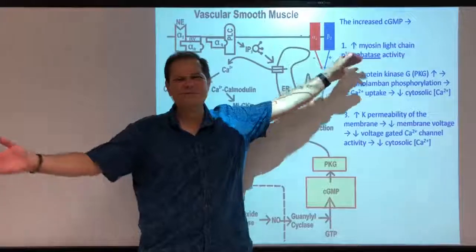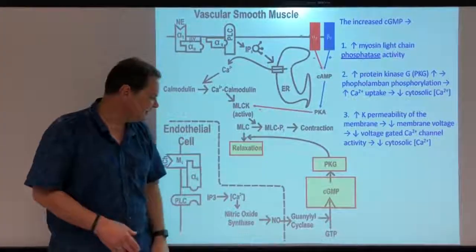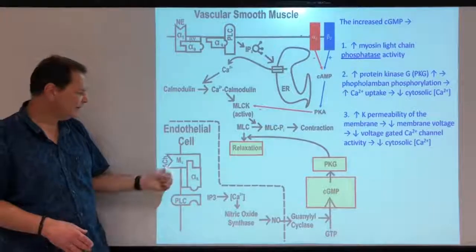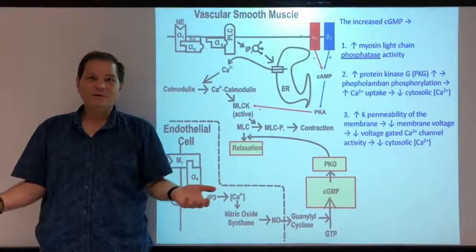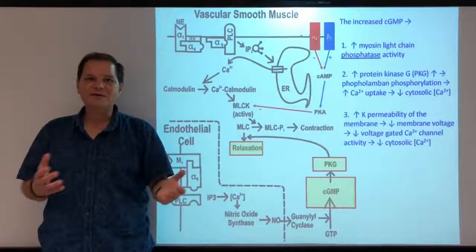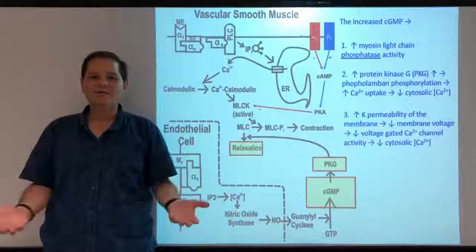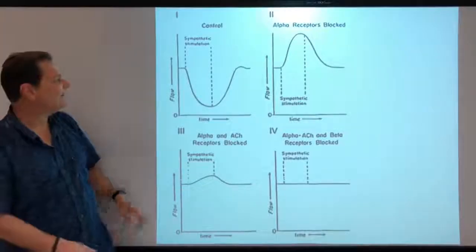At the same time, the beta receptors cause dilation, and the muscarinic receptors cause dilation. So what's going on? We have competing effects here from the same autonomic system. So how does this all work? Well, that is described in this graph.